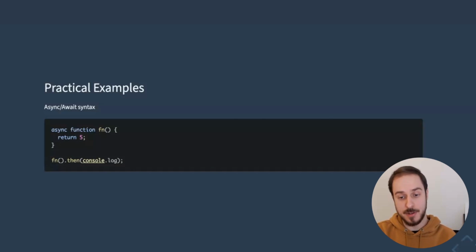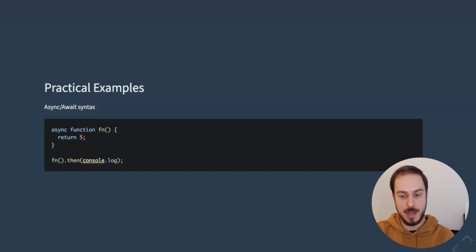It comprises two parts: adding the async keyword before the function declaration, be it a keyword function or arrow function. It will always make it return a promise. If the function would return a primitive value, like in this example, the value will be wrapped into an immediately resolved promise. If the return value was a promise, the promise would get returned.